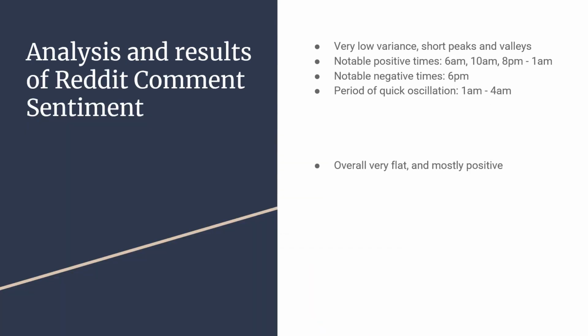So some analysis notes for the Reddit comment sentiment. There was very low variance, there were short peaks and valleys, with a lot of notable positive times at 6 a.m., 10 a.m., and a huge gap from 8 p.m. to 1 a.m. And there was only one notable negative time at 6 p.m. And there was a period of quick oscillation from 1 a.m. to 4 a.m. Overall, it was very flat and mostly positive.